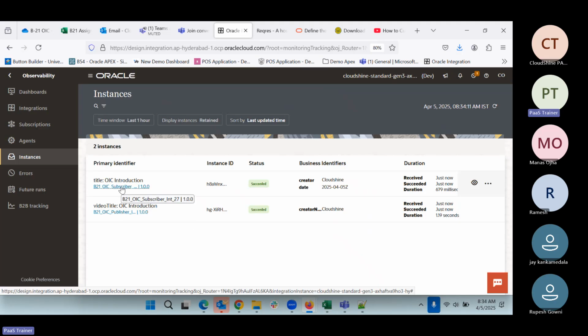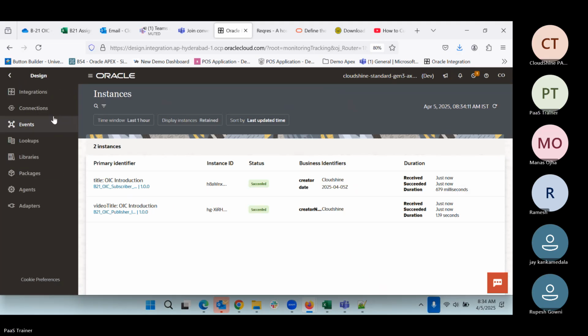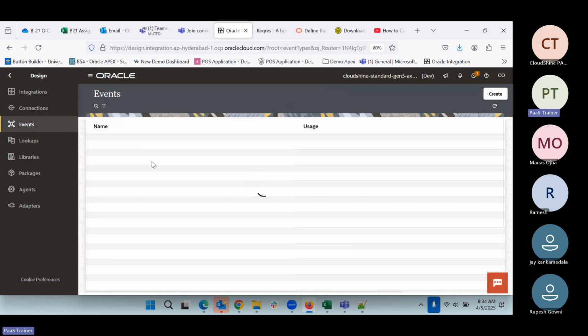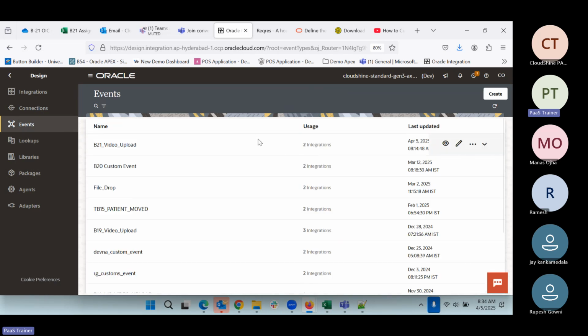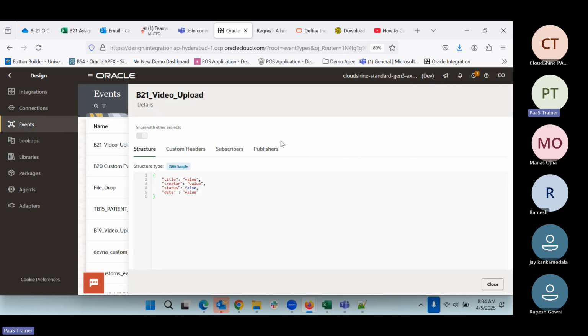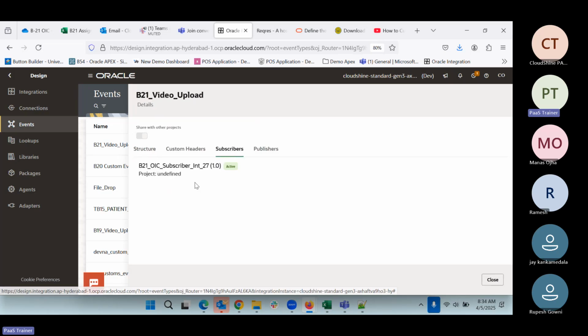But if you see, the subscriber integration also got started automatically. How did this get started automatically? Because of this one. Once we started this event, this subscriber also got started. So this is how publish and subscriber work hand in hand. If I come to the event, whatever these two integrations we have created will go in the show usage. It will automatically consider which is the subscriber integration for this event and which is the publisher integration.